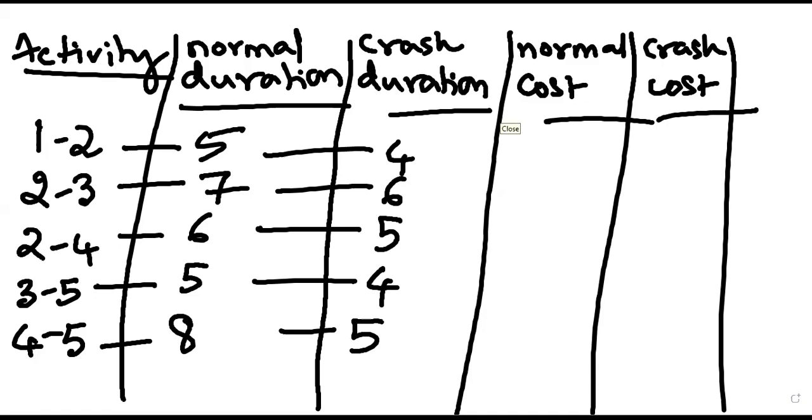Okay, apart from that, what is the next column? Tell me the next column. Normal cost.